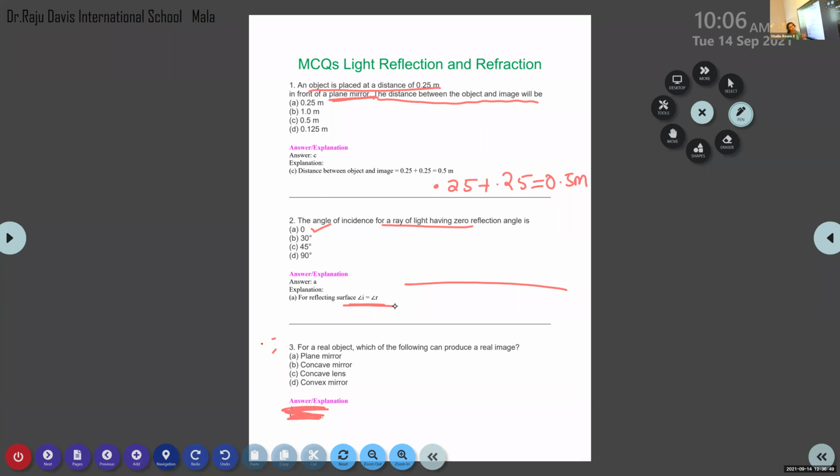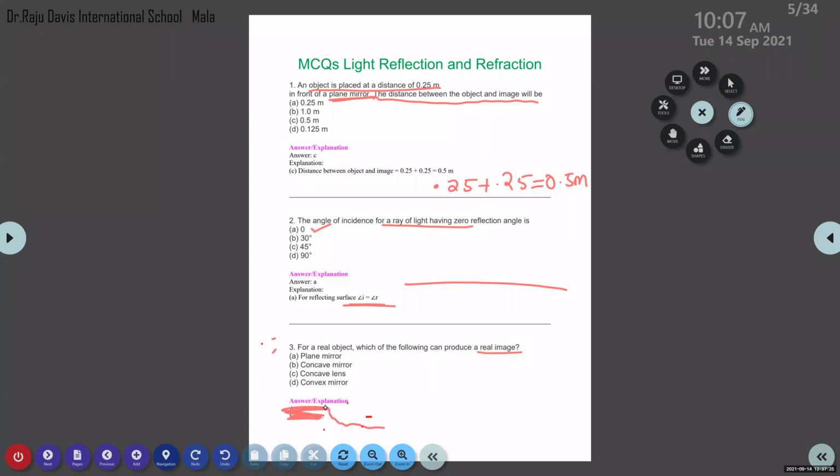Next, third question. For a real object, which of the following can produce a real image? Concave mirror, plane mirror, concave lens, or convex mirror? Does a plane mirror produce a real image? No, it is virtual. Which is the correct answer? Concave mirror.